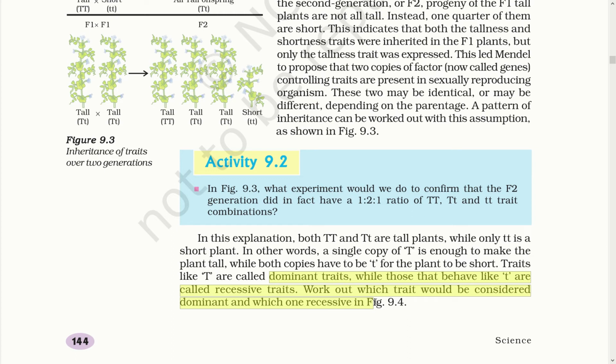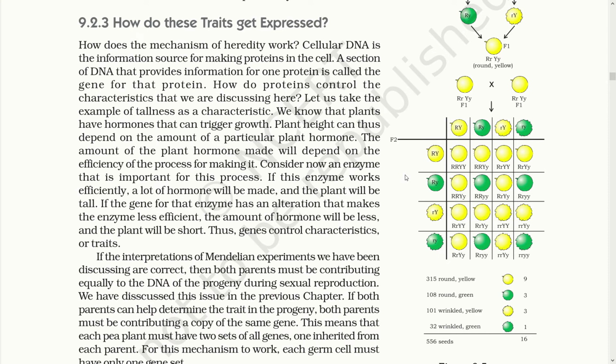All plants of the first progeny were tall, as the traits of the short plant remained subservient. While in the second progeny, that is F2, 25% were short plants while 75% showed tall traits. This proved that during sexual reproduction, any one trait of father or mother may become dominant while the other may remain recessive. How do these traits get expressed?